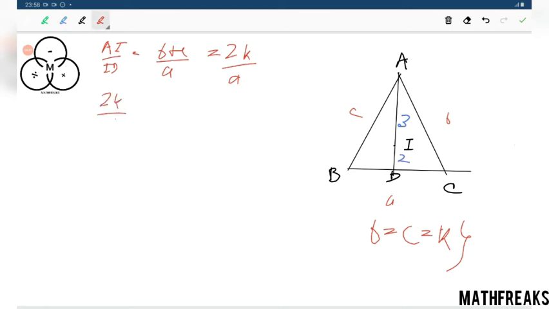From this we have 2k over a equals 3 by 2. Which length do we need to find? We need to find BC, so we can simply write a as 4k by 3. This is our first important relation.